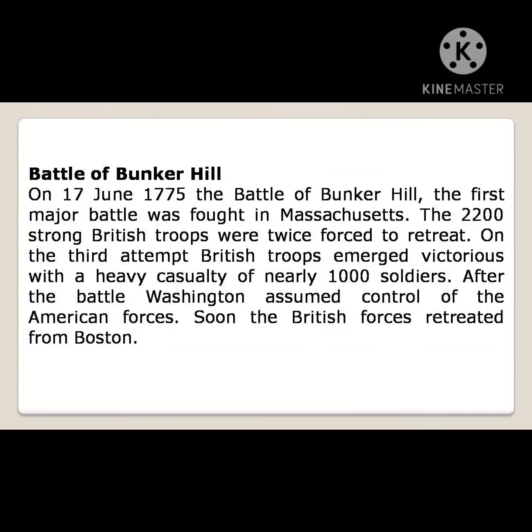After the Battle of Bunker Hill, Washington assumed control of the American forces. Soon the British forces retreated from Boston.